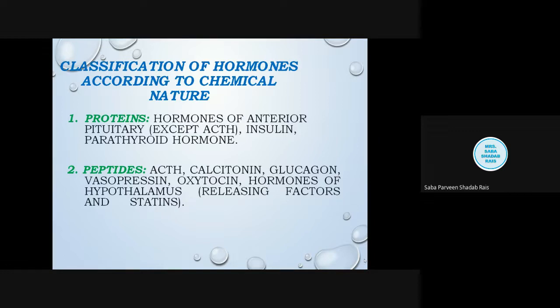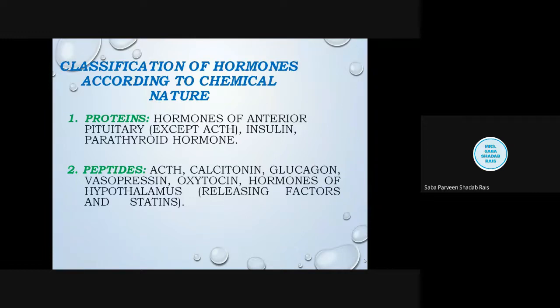So these are the hormones. First, the protein hormones: the hormones of the anterior pituitary, except the adrenocorticotropic hormone. There are certain other hormones of the endocrine glands, like luteinizing hormone and follicle stimulating hormone. These are not complete proteins but conjugated proteins, glycoproteins, which we are going to learn in the next slide. Then insulin is a protein hormone, and parathyroid hormone. What hormone is secreted by the parathyroid gland? We learned in the previous class, that is the PTH hormone.